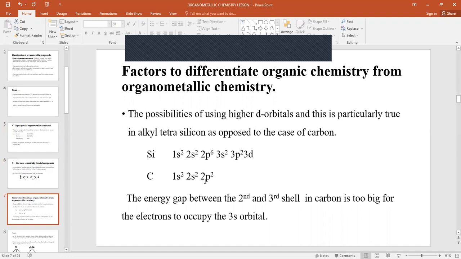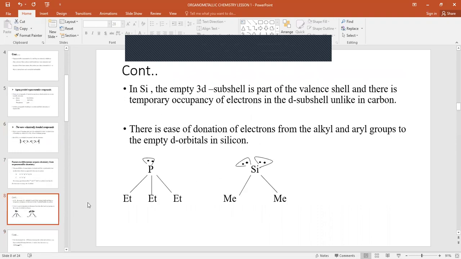So the energy gap between the second and the third shell for carbon is too high for electrons to occupy it. Unlike silicon, because of the empty 3d subshell, which is part of the valence shell, there is a temporary occupancy of electrons in the d subshell, unlike in carbon.